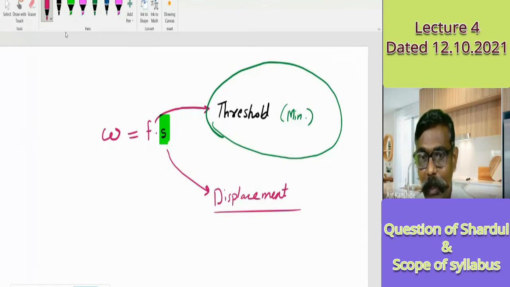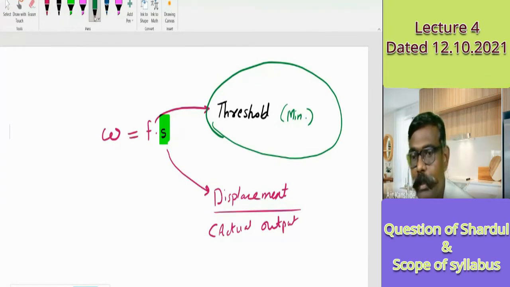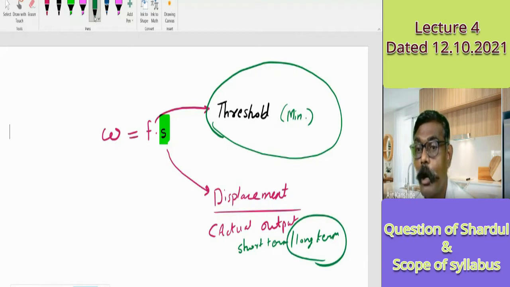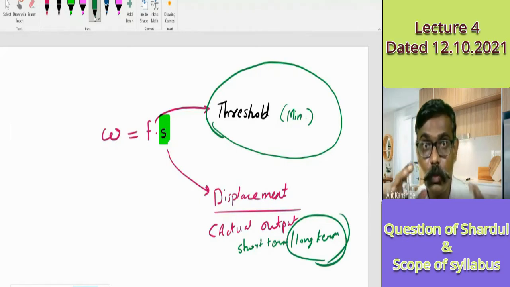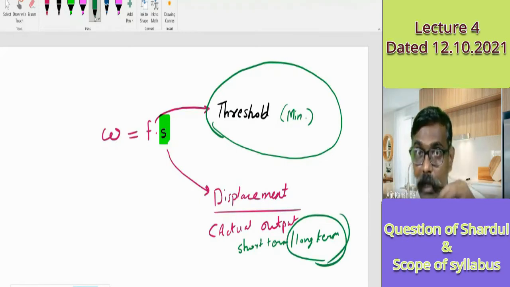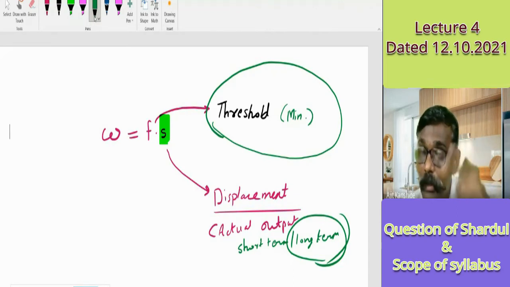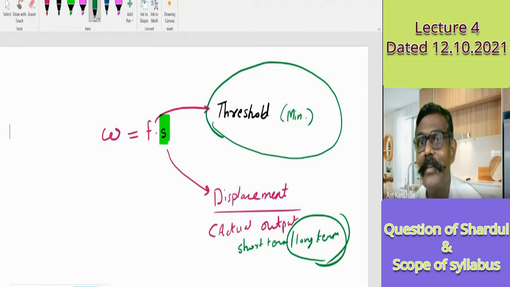So displacement here considers the actual output, and that output can be short term as well as long term. In the long term output we are interested. We want to learn something so that we can remember. Memorization is not the only learning; application of the concept that you have studied is the learning.